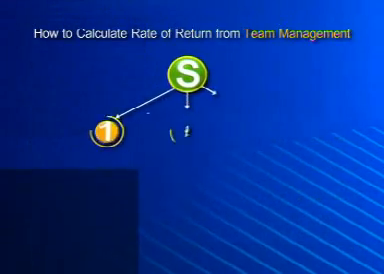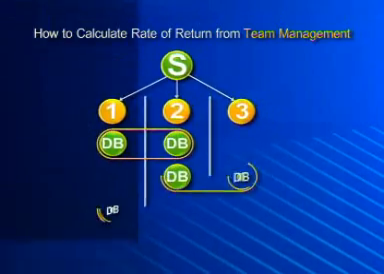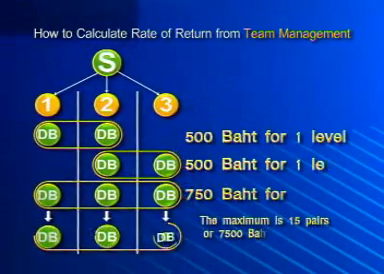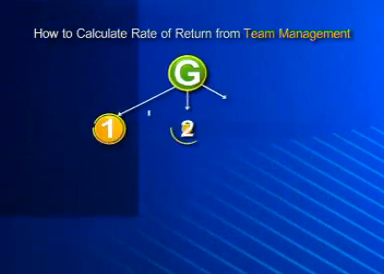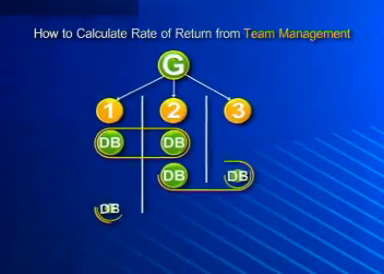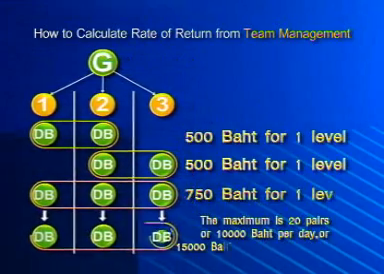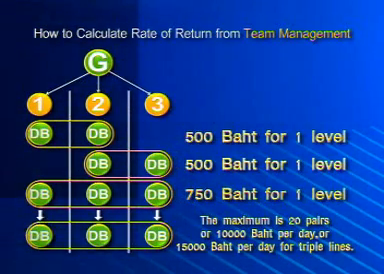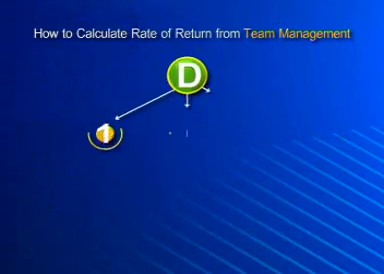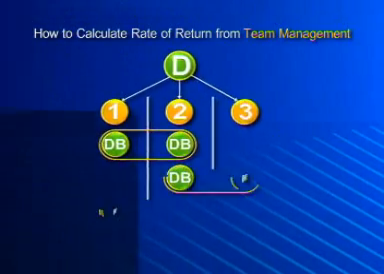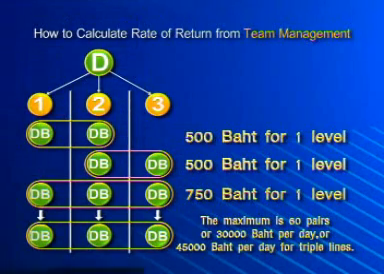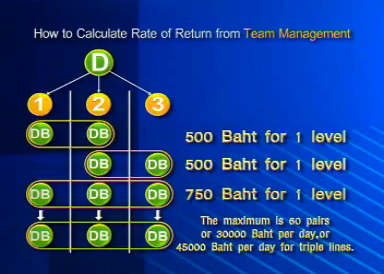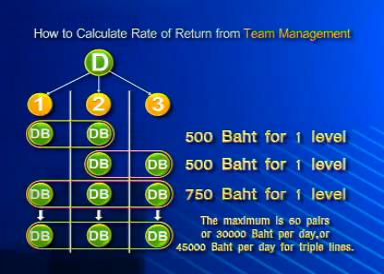S position, maximum return of 15 pairs, equivalent to 7,500 baht per day. G position, maximum return of 20 pairs, equivalent to 10,000 baht per day. D position, maximum return of 60 pairs, equivalent to 30,000 baht per day. The higher your position, the higher your opportunity to obtain worthy return from the matching.